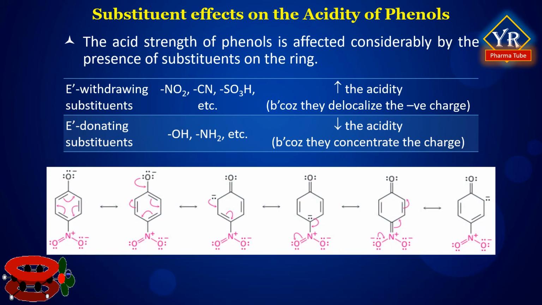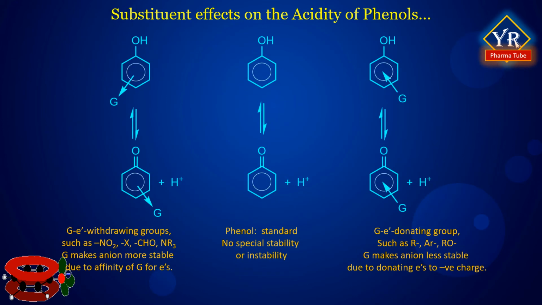The acidifying effect of an electron withdrawing substituent is particularly noticeable in phenols with a nitro group at the ortho or para positions. The electron releasing groups destabilize the anion relative to phenol due to +I or +R or both effects. The presence of such a substituent makes the compound less acidic than phenol. The electron withdrawing group assists the delocalization of negative charge by -I or -R or both effects. Thus, the anion is more stabilized than the phenol. The structures illustrate this relative effect compared with phenol as the standard.